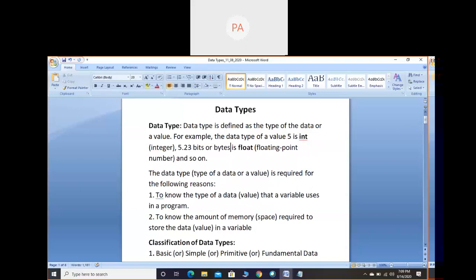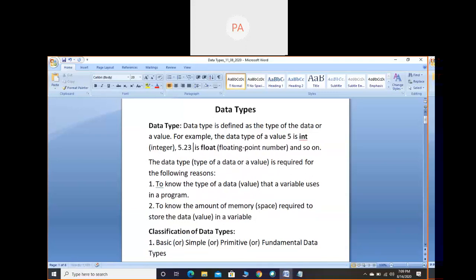These are the units used for computer memory. Here, just as an example I'm giving: if I type 5.23, some extra space is required here. 5 decimal point, 1 space is required, 2 another space, 3 another space is required. So in terms of space I'm giving an example here, but when we go for the computer memory we have to talk in terms of bits and bytes. So for these two reasons we require the data type: to know the type of the data, and to know how much amount of memory is required.